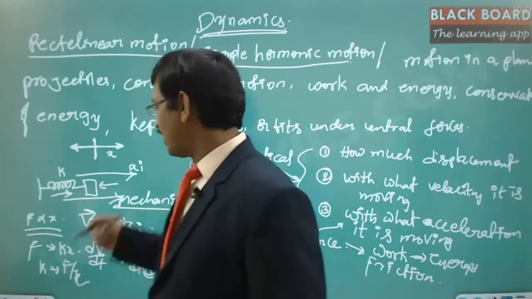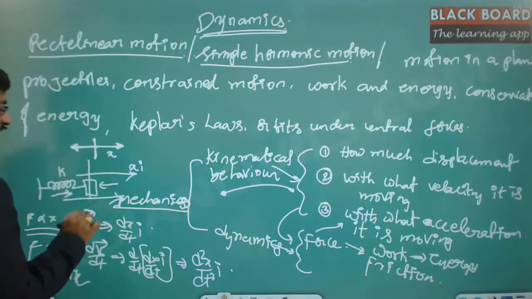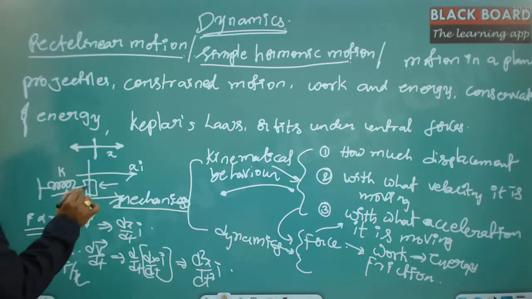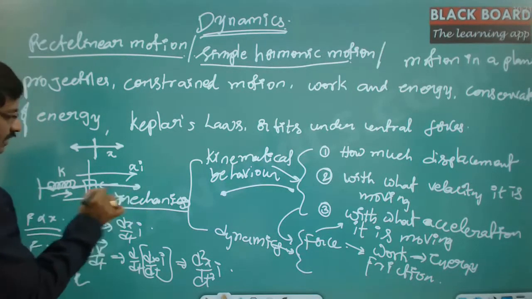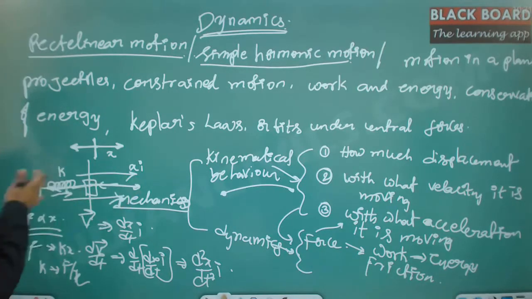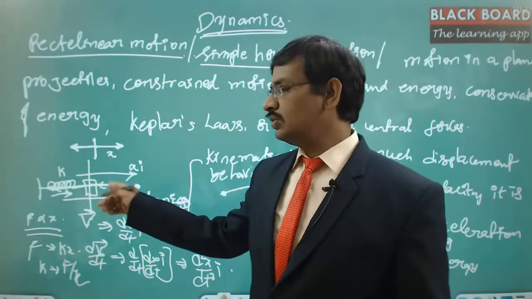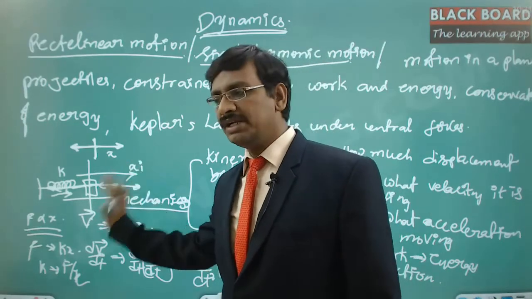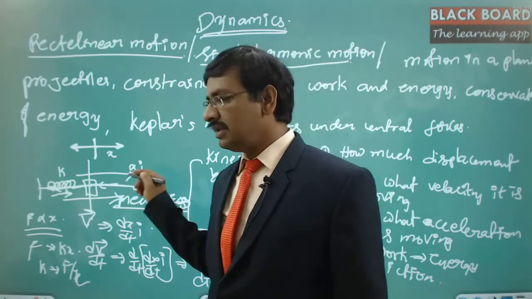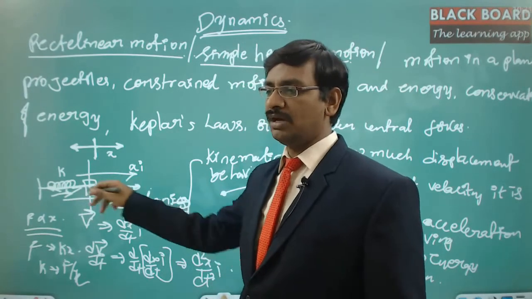So if you apply an initial force and leave it, starting from this initial position, this block of mass moves in this direction and comes back, moves in this direction and comes back. This process will keep on continuing in the ideal case, where you don't consider any kind of friction. Once you give the initial push, it is going to have the compression and expansion like this and keeps on moving.